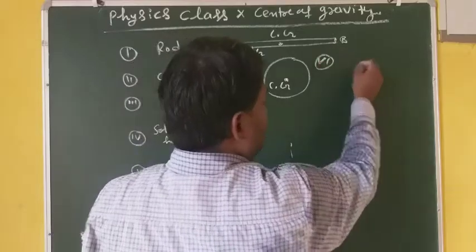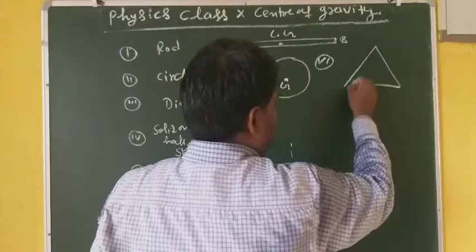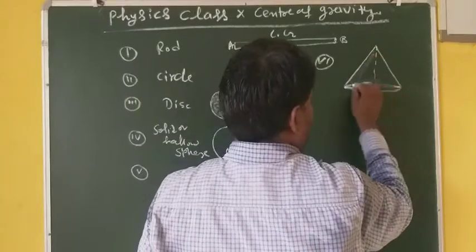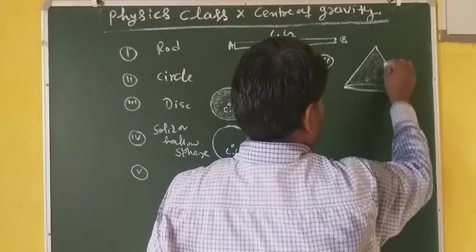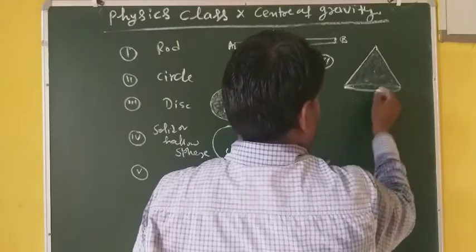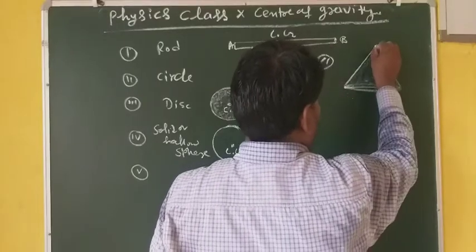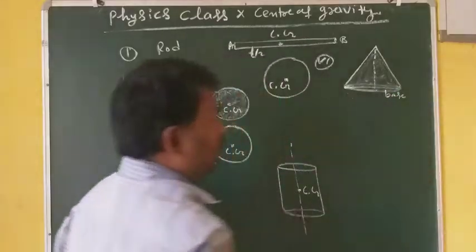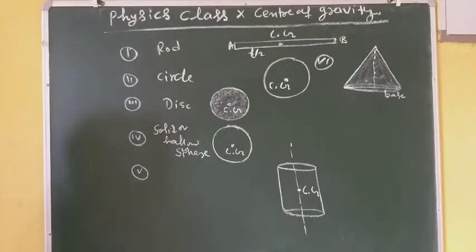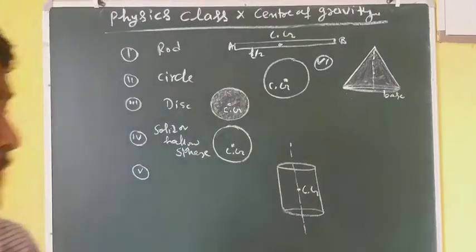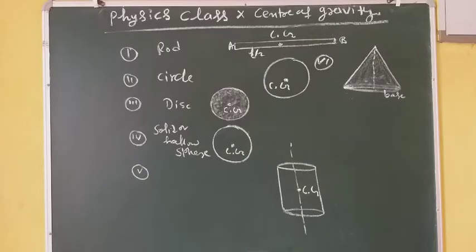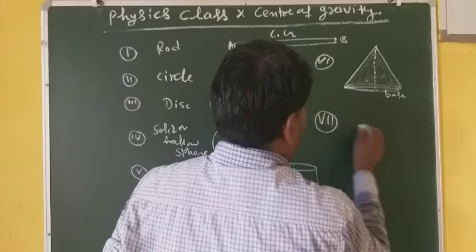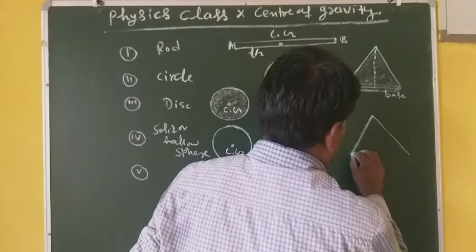For conical shape, sixth, a solid cone. For a solid cone, you see, this is your base. So for solid, remember, there is a solid cone and the next one may be a hollow cone, just like a tent.